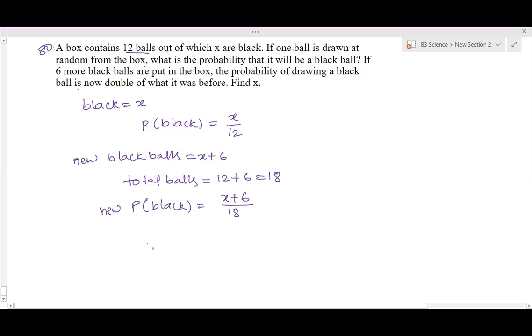So now this new probability, new P of black, is double the older one. So X plus 6 by 18 is equal to 2 times X by 12.